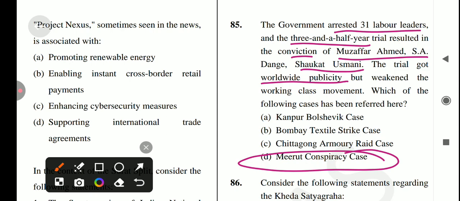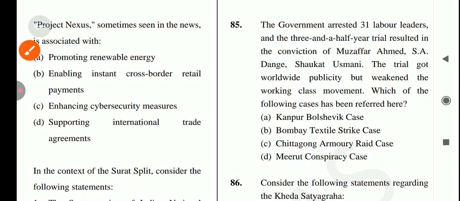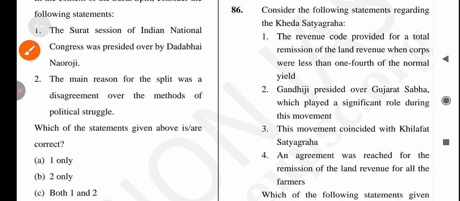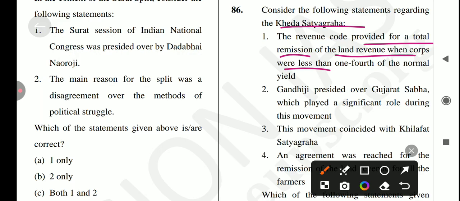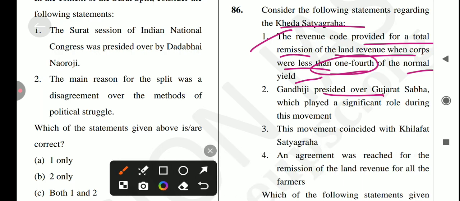Okay, so let's come to the next question. Consider the following statements regarding the Kheda Satyagraha. First statement is the revenue code provided for the total remission of the land revenue when crops were less than 1/4 of the normal yield. Is it true? Yes, it's a correct statement. Next is Gandhi presided over the Gujarat Sabha, which played a significant role during this movement. Yes, it's a correct statement. Next is this movement coincided with the Khilafat movement. No, it did not coincide with the Khilafat movement. So the third statement is incorrect.